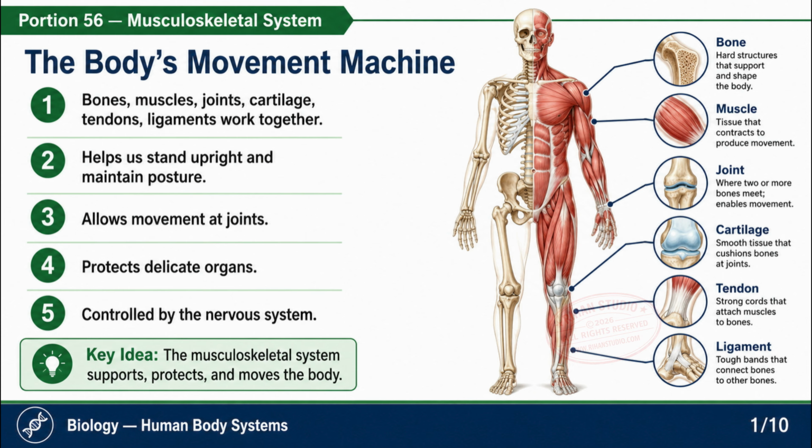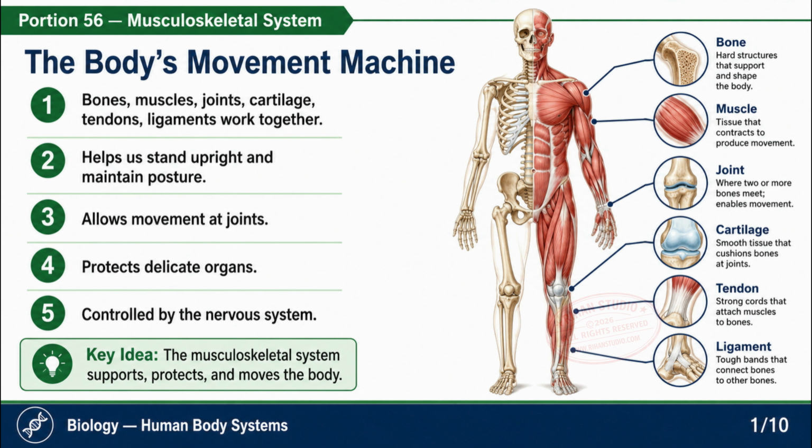3.4. The musculoskeletal system. The musculoskeletal system, figure 3.15, is made of bones, muscles, joints, cartilage, tendons, and ligaments. It helps us stand upright, move, maintain posture, and protect delicate organs, all under the control of the nervous system. Muscles pull on bones via tendons. When a muscle contracts, the tendon transmits force to the bone, causing movement at a joint. The adult human skeleton is about 12 to 15% of body weight.